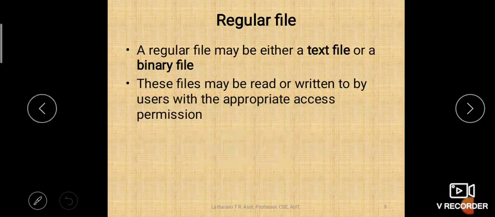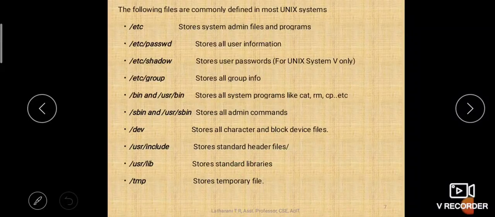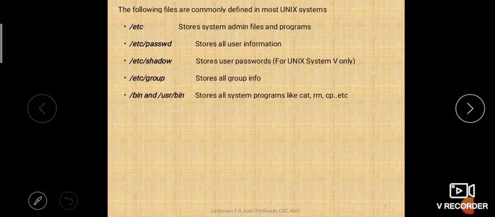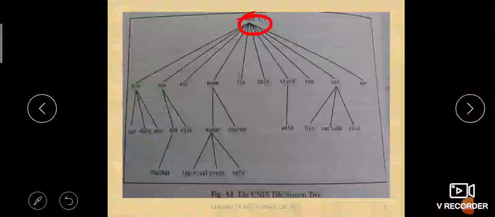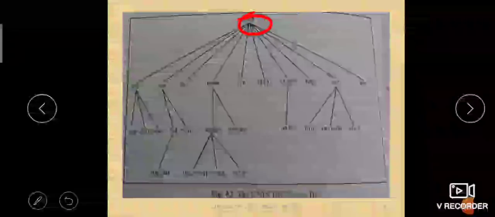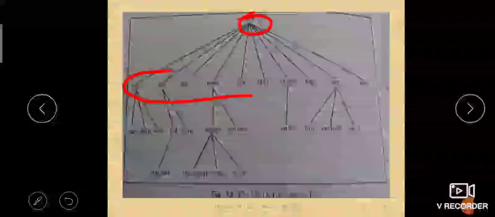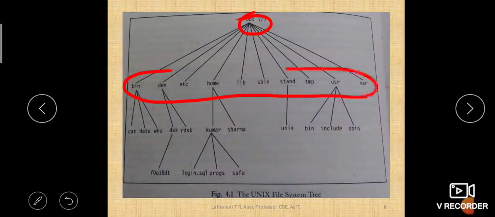Let me tell you about that parent-child relationship. Here the root is the parent of all the files which come below it, and these next level directories are all children of root.